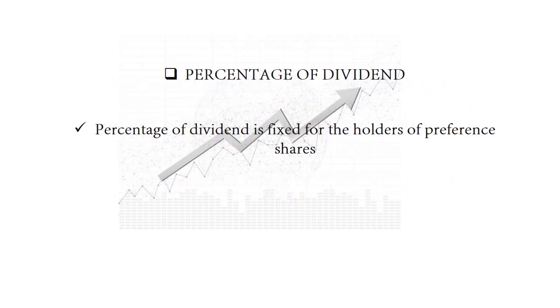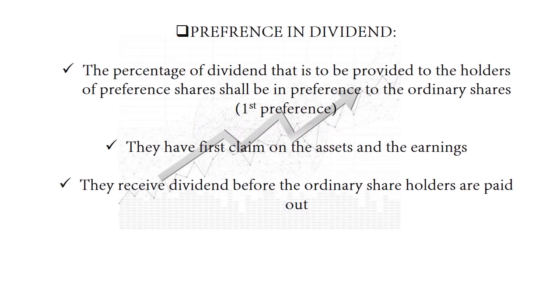Their percentage of dividend is fixed, so they normally receive the dividend before ordinary shareholders. Their preference is the first one, because they have the first claim on the assets and the earnings of the company. They also receive the dividend first, before the ordinary shareholders.